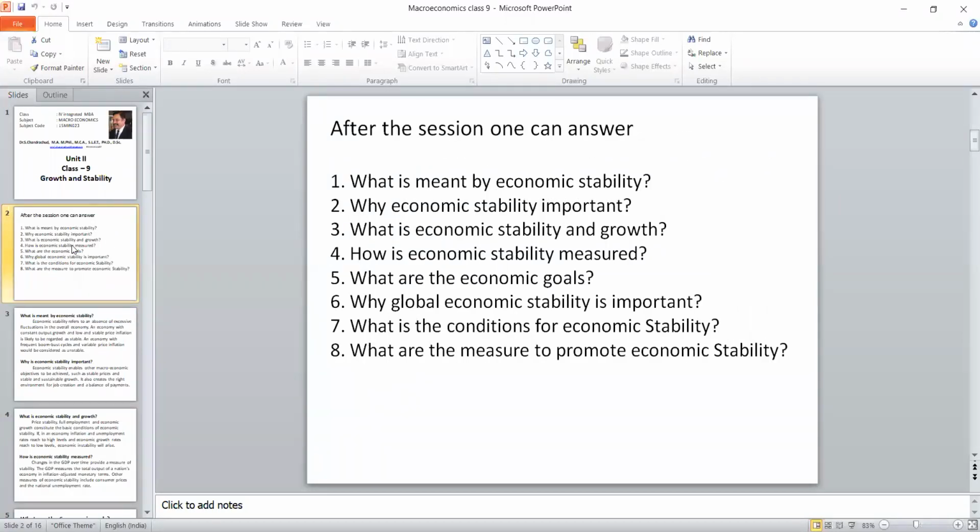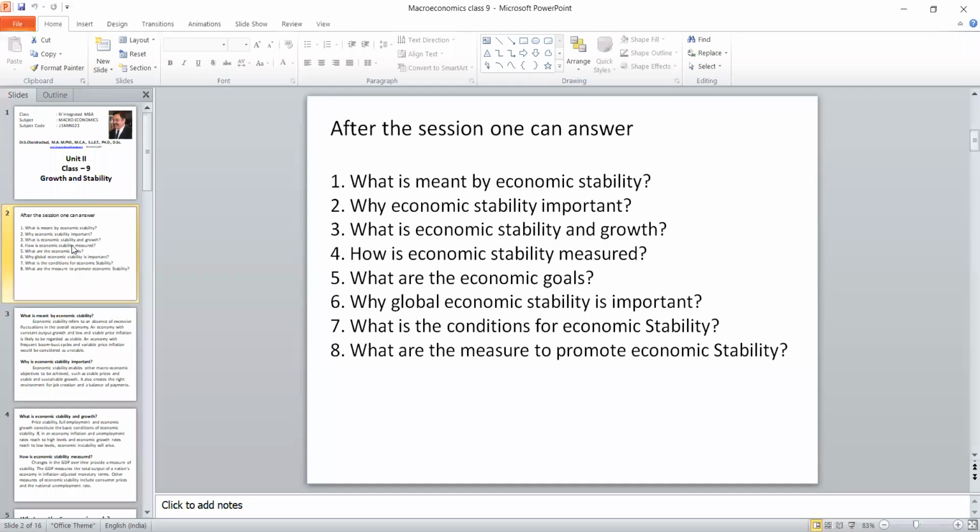summarize again. What is economic stability? We have to maintain a stable price and economic growth. Whether it is important, definitely. In order to achieve the goals of macroeconomics, it is mandatory that economic stability should be there. Whether economic stability and economic growth are related, definitely they are related with 2 factors. One is stable price and full employment. How to measure this particular economic stability? There are 3 things that we have to maintain.